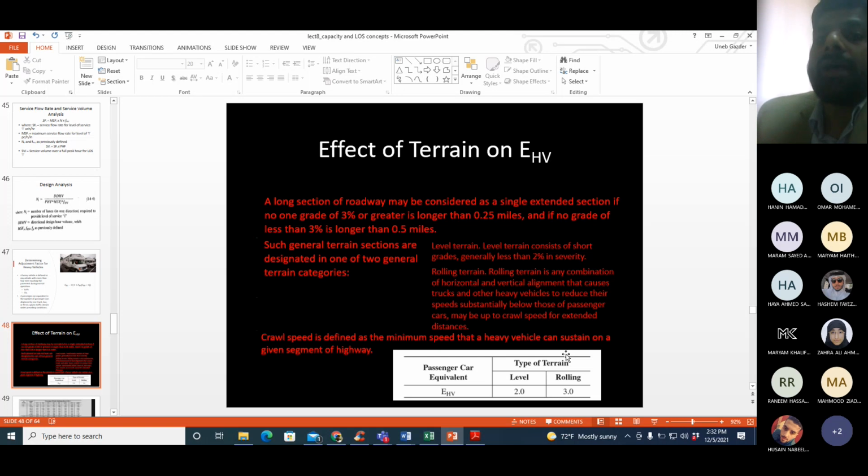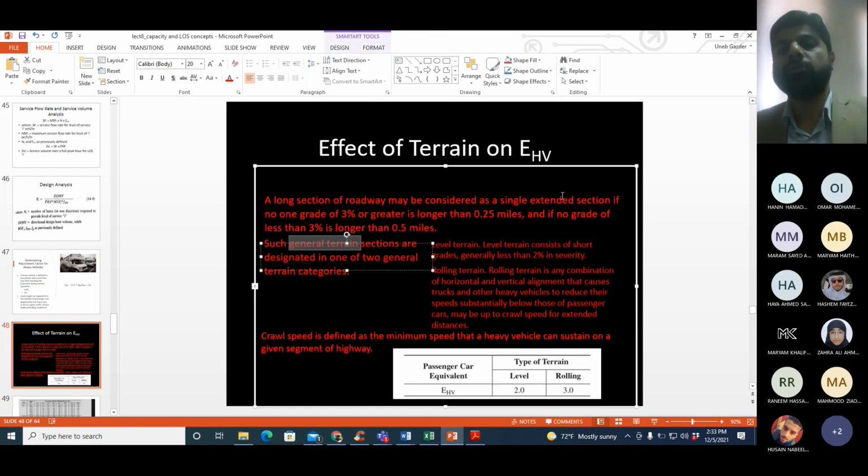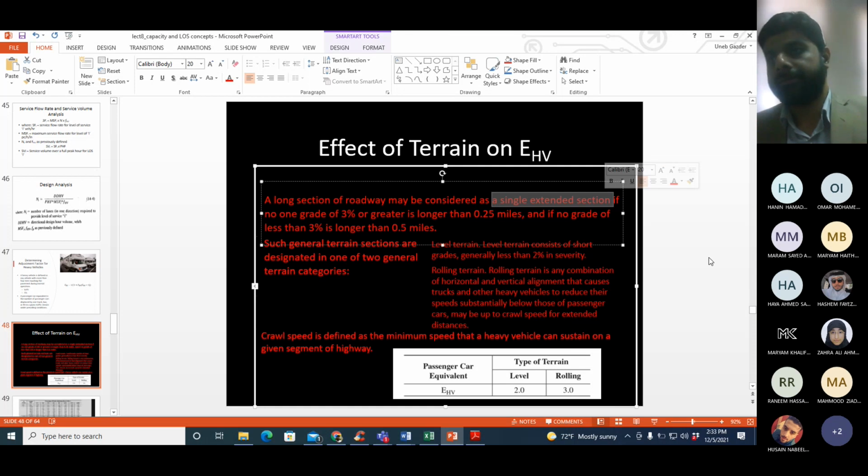According to the Highway Capacity Manual, there are two main types of terrain: general terrain and extended gradient terrain.